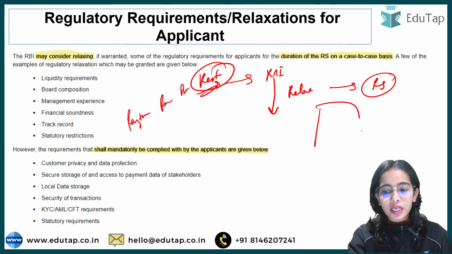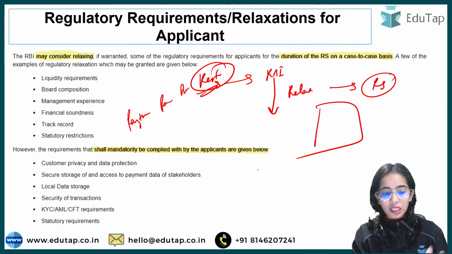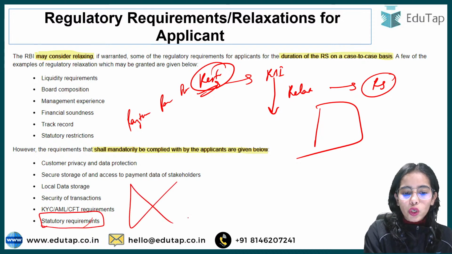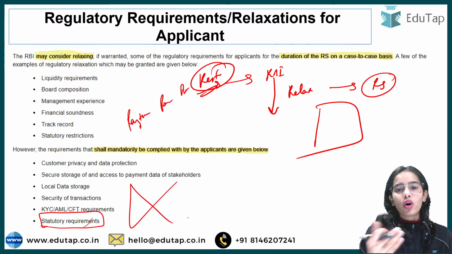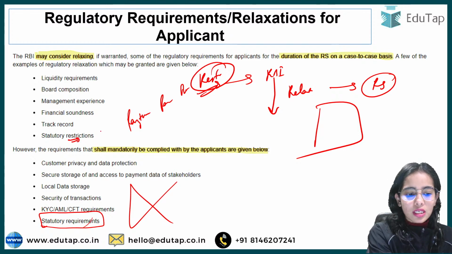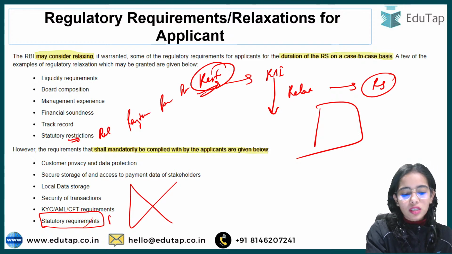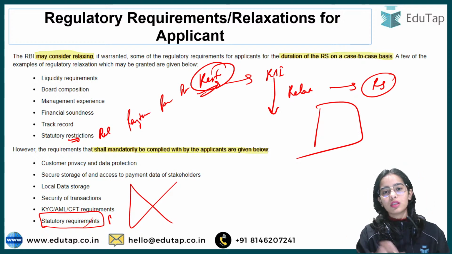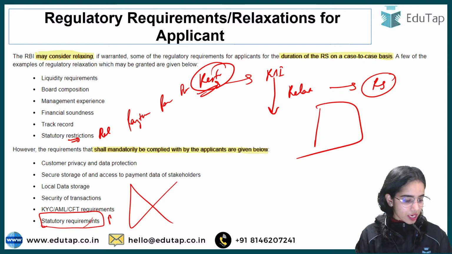But the statutory requirements cannot be reduced or relaxed. So the restrictions can be relaxed but not the requirements. The requirements that are there have to be followed. So this is the idea.